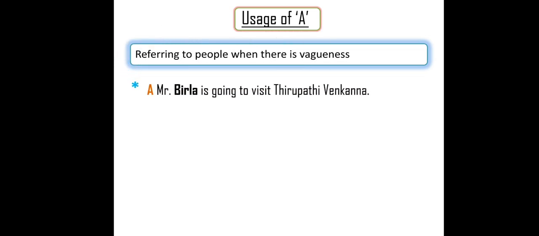A Mr. Birla is going to visit Tirumala Venkanna. A Mr. Birla. Birla is the surname. In the Birla family there are many people, but you are thinking that if I say that, people will not understand which Birla I am talking about. So a Mr. Birla, at that time also A, but Mr. has to be used. So a Mr. Birla, a Mr. Ambani. Ambani means either Mukesh Ambani or Anil Ambani. People come to know that one of the two persons is being talked about. We will get some idea.